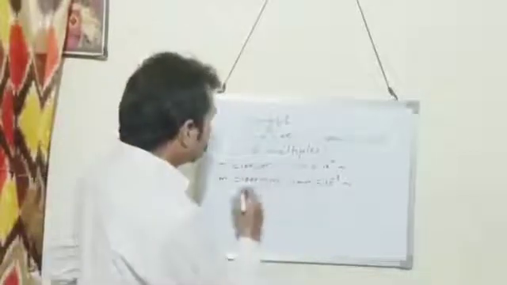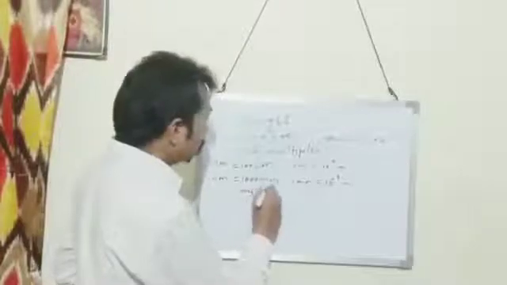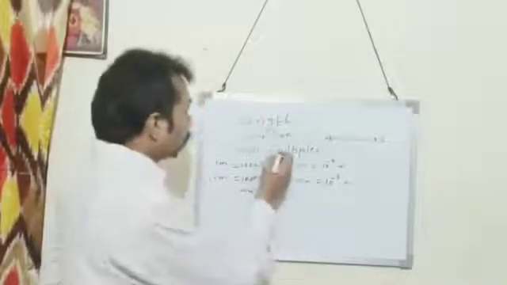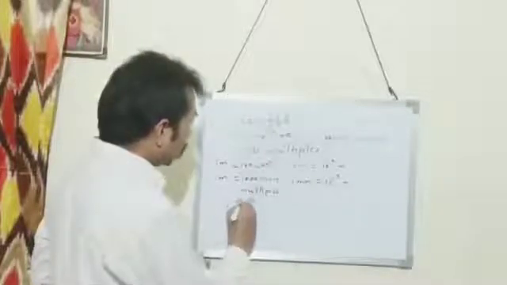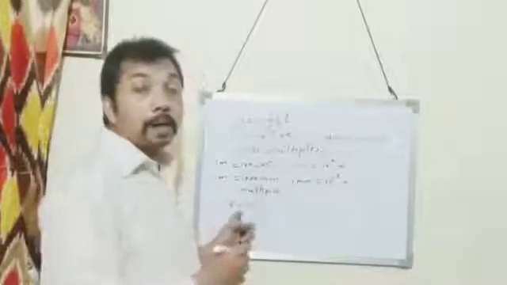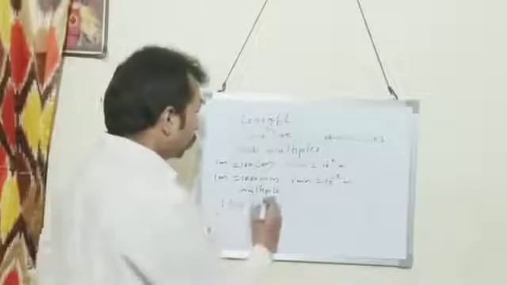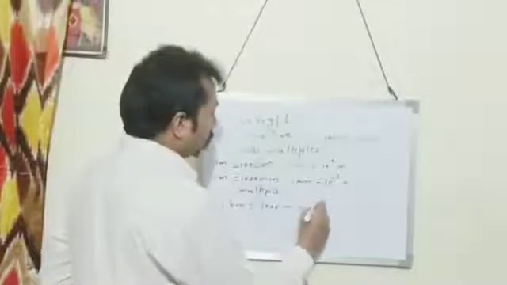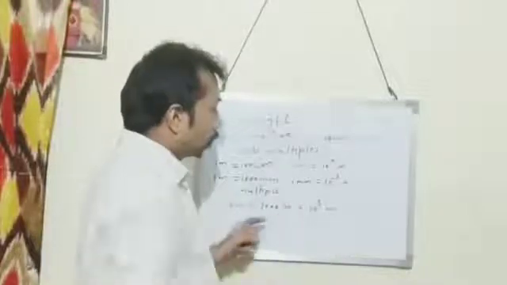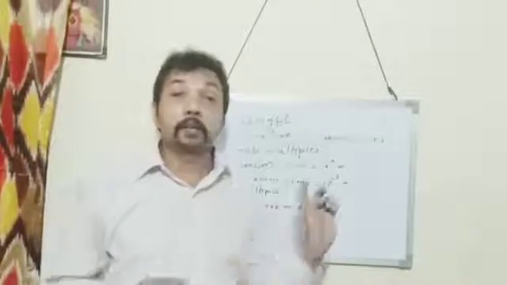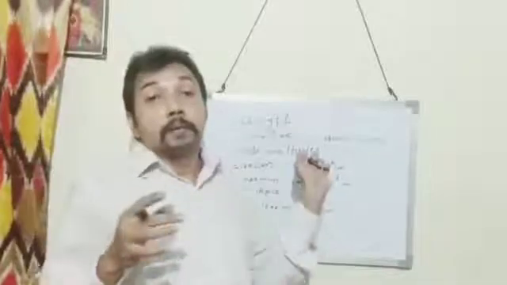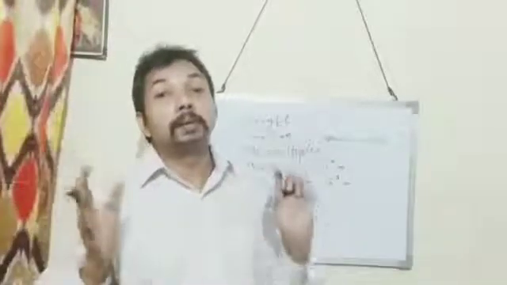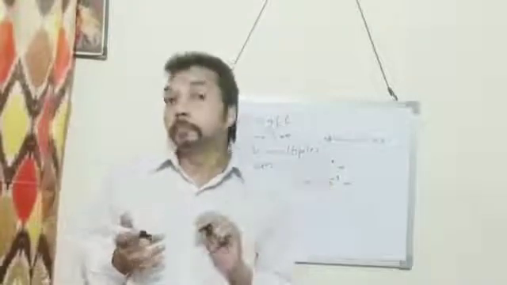The next is multiple. Multiple is a bigger unit. The multiple of meter is kilometer. A kilometer is a multiple of meter. 1 kilometer is equal to 1000 meter, or 10 to the power 3 meter. So these are about the definition of meter and multiples and submultiples of meter.